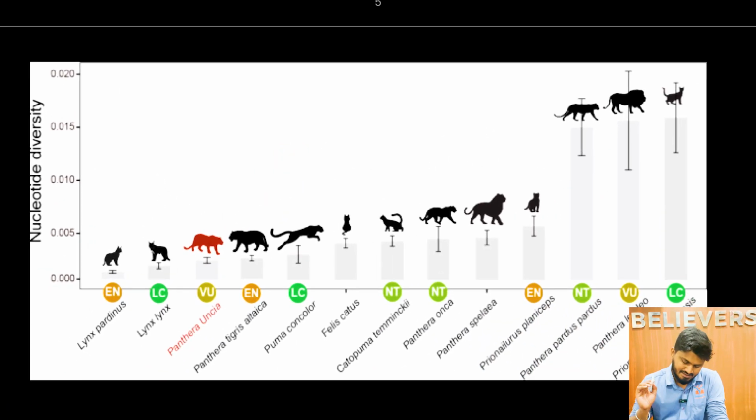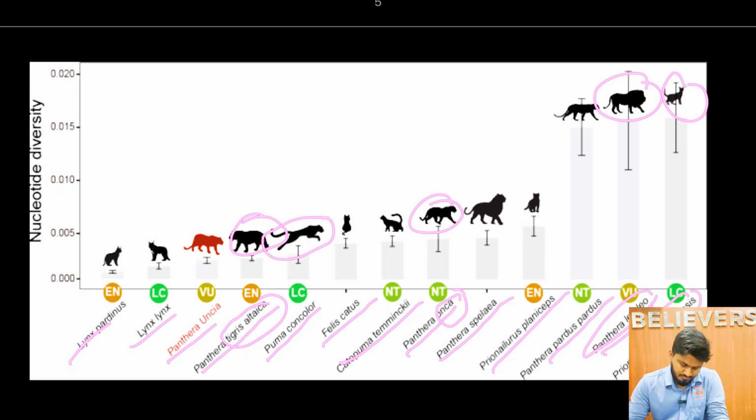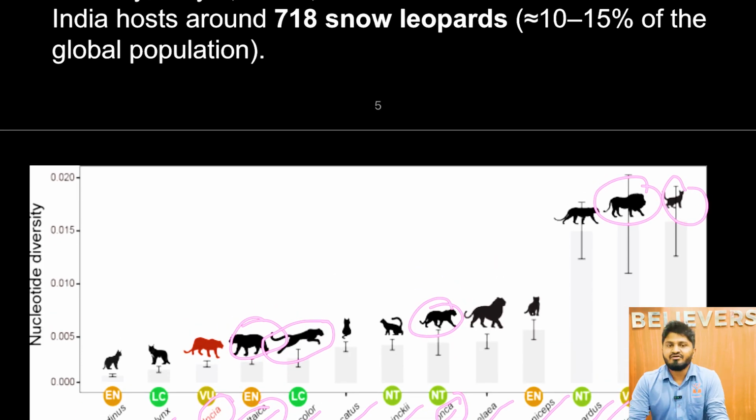In the family of cats, there are lynxes and various Panthera species. Panthera leo is the lion, Panthera tigris is the tiger, and Panthera onca is the jaguar, which is found in South America. So this belongs to the family of cats.